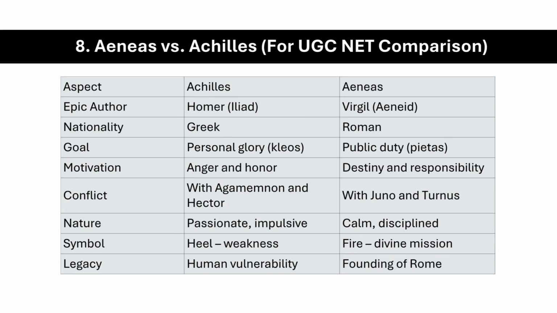Aeneas versus Achilles, UGC NET comparison. This comparison is very important for UGC NET. Achilles is Greek. Aeneas is Roman. Achilles fights for personal glory, while Aeneas fights for public duty. Achilles' story is about anger. Aeneas' is about obedience. Achilles' symbol is the heel, human weakness. Aeneas' symbol is flame, divine purpose. Achilles' epic, the Iliad, ends in death. The Aeneid ends with a new beginning, the future of Rome. So, Achilles is the hero of emotion. Aeneas is the hero of destiny.